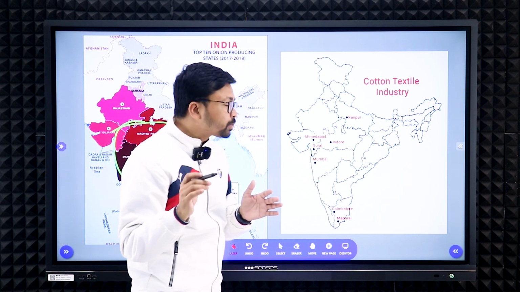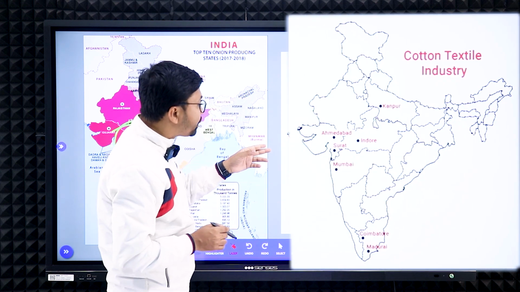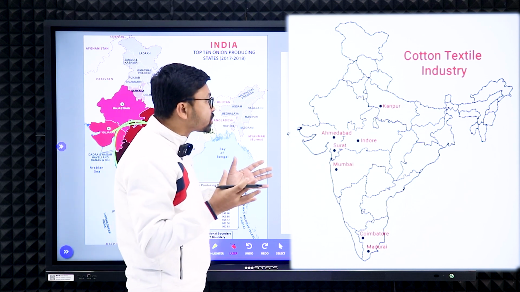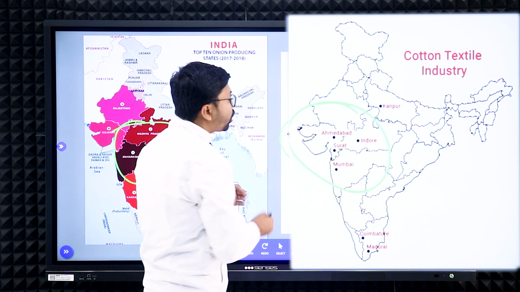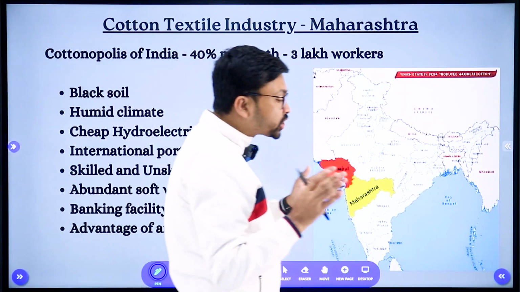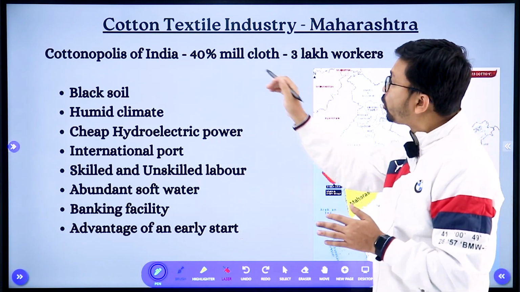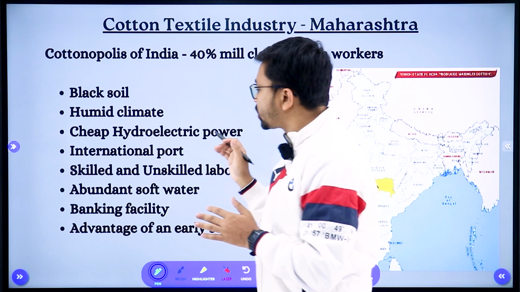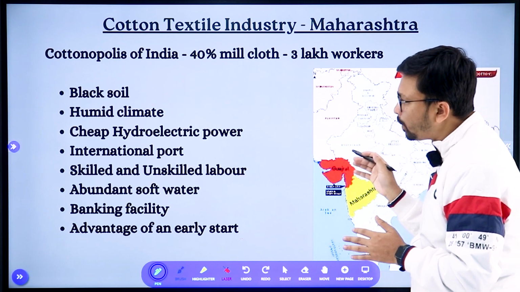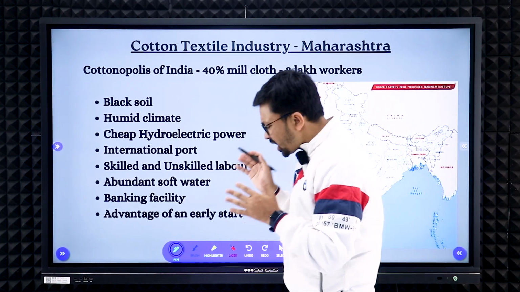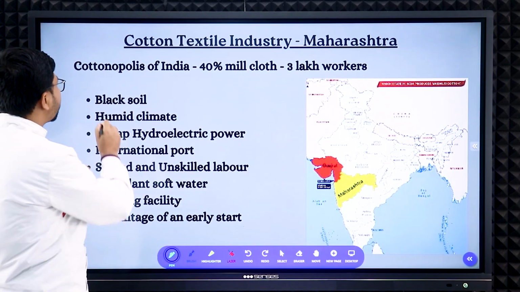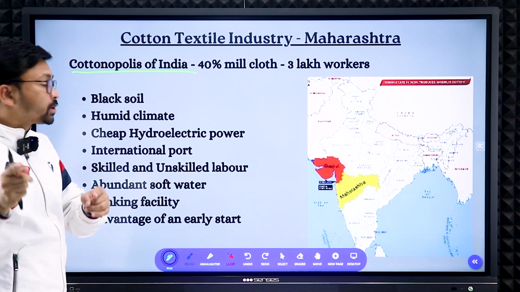So what are the important places for the cotton textile industry? One is Ahmedabad, Mumbai, or talking state-wise, Maharashtra and Gujarat. These areas are famous for the cotton textile industry. Next we need to discuss the two states, especially Maharashtra, which has 40% of cotton mills. And what are the facilities? As I said, the black soil, humid climate, cheap hydroelectric power, international ports and skilled laborers, all the facilities are there. That's why it is called the Cottonopolis of India. That term is very important, especially for your MCQ.